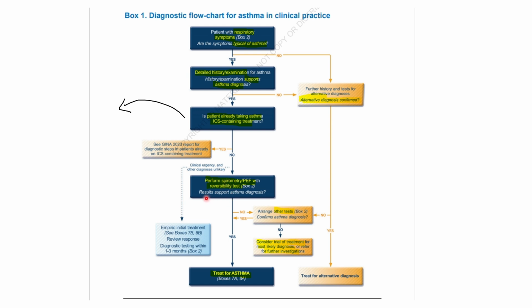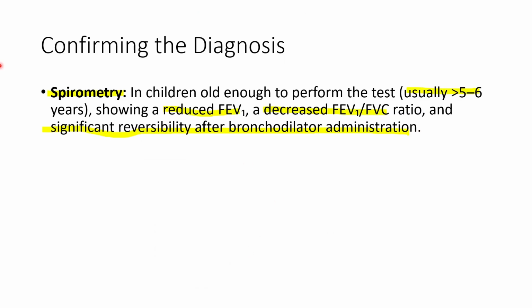If we got the results supports asthma, we'll treat it as asthma. If no, we'll do other tests, and if it confirms asthma, we'll give him a treatment. If no, we will consider trial treatment for the most likely diagnosis until we do further examinations. Pretty easy, pretty nice. So, confirming the diagnosis, we'll do a spirometry.